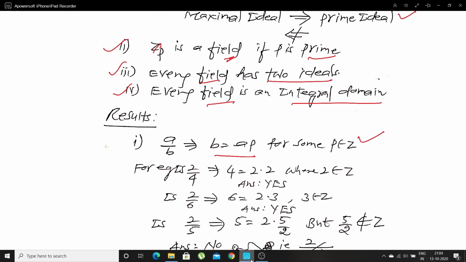For example, does 2 divide 4? Yes, because in place of B we have 4, in place of A we have 2, and in place of P we have to take an integer. Here I will take P as 2. So 2 into 2 is 4. That means 2 divides 4.